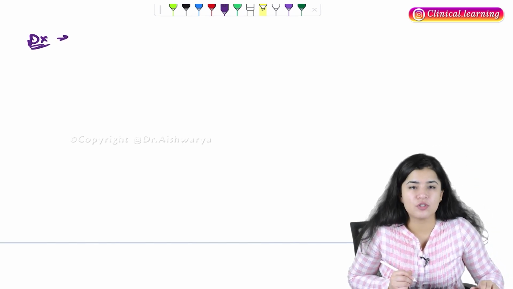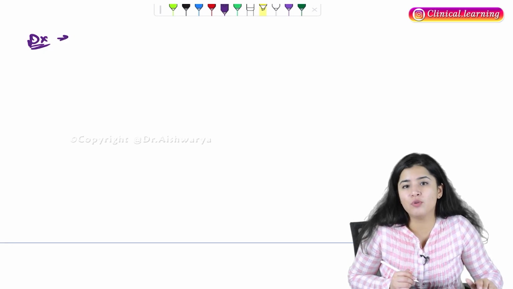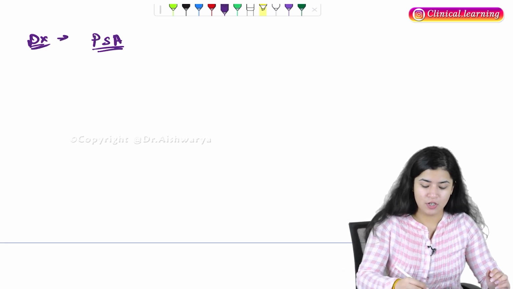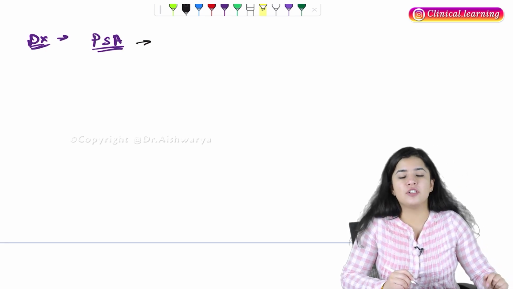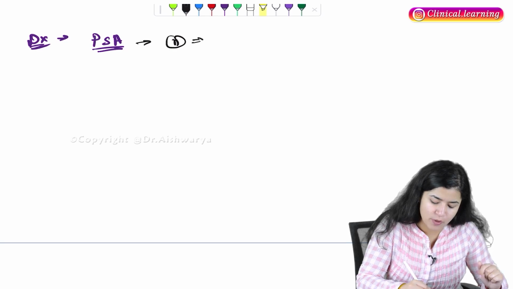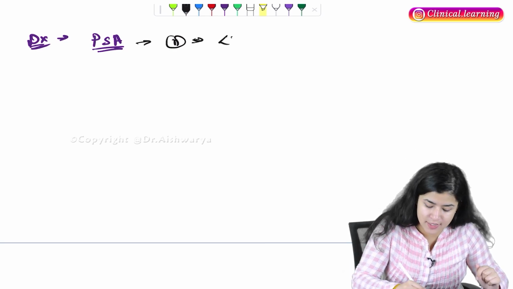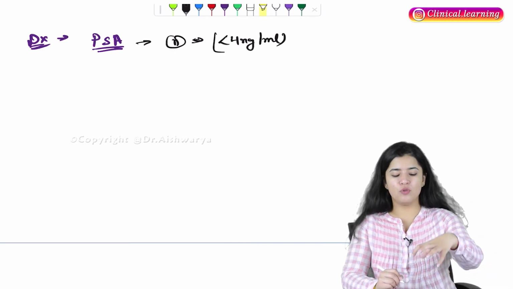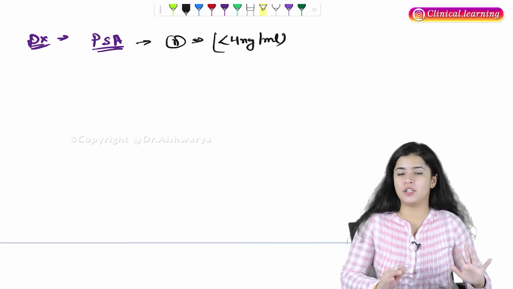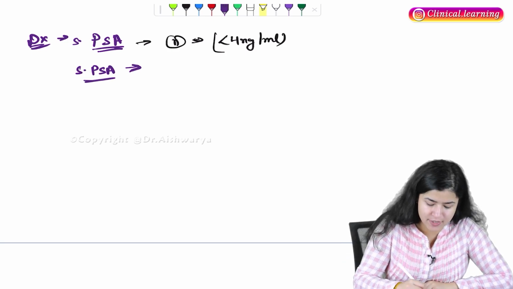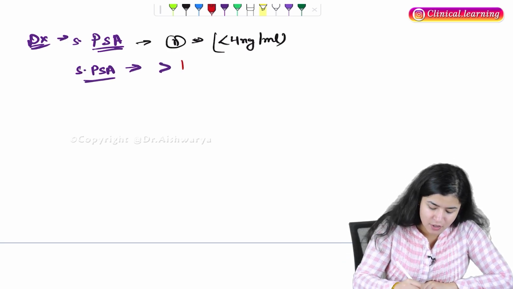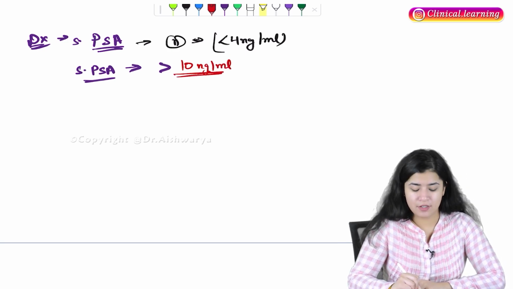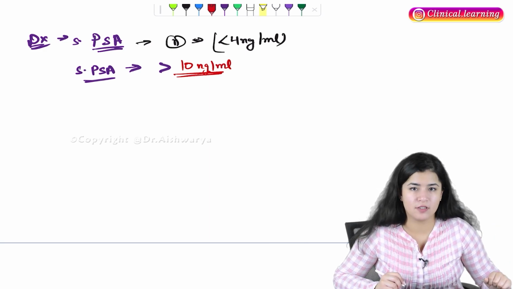So for the diagnosis, first what can you do? Obviously, you can check the prostate specific antigen. Now, what is the normal level of this prostate specific antigen? Normal is less than 4 nanogram per ml. If the value of PSA is less than 4, then it is normal. But if the serum PSA level increases to more than 10 nanogram per ml, then it is suggestive of cancer.